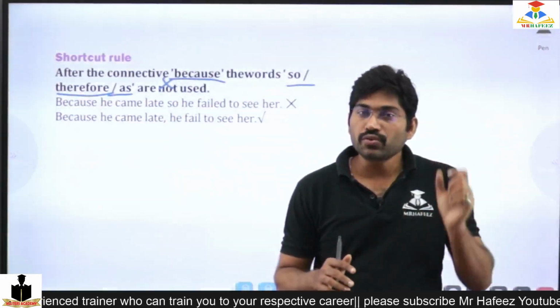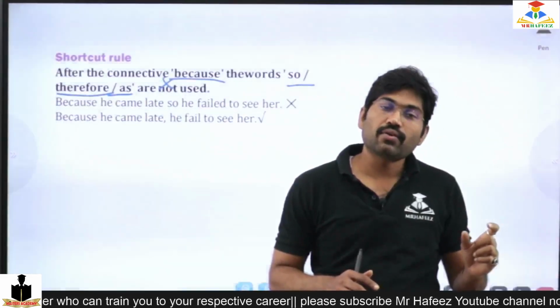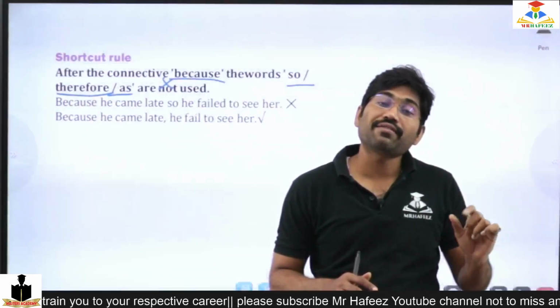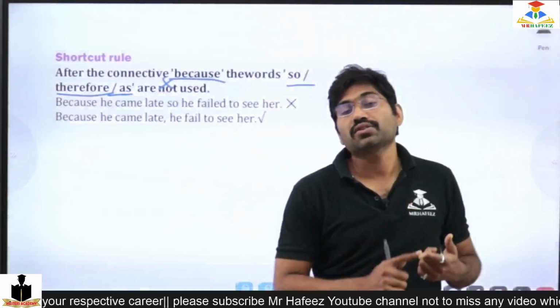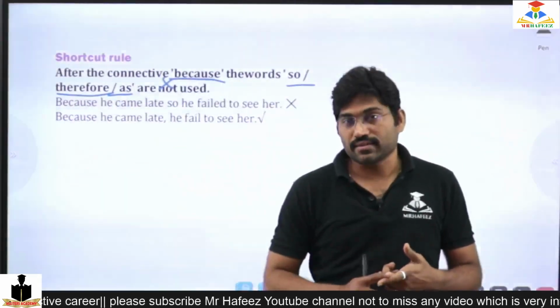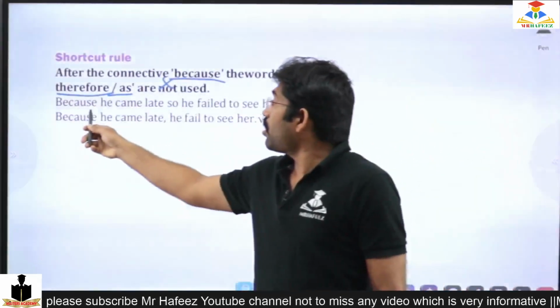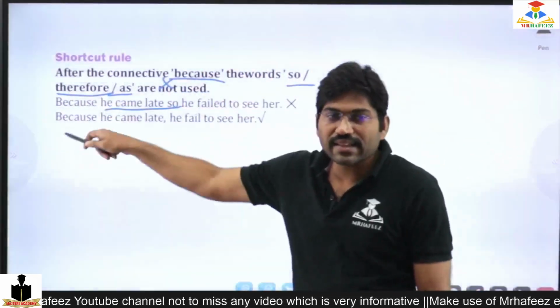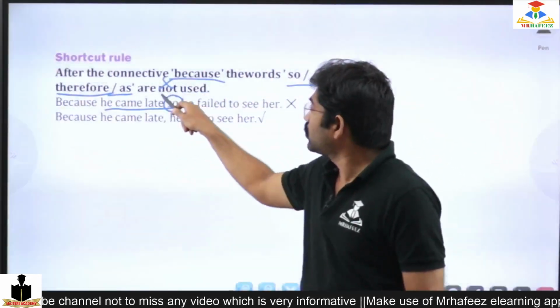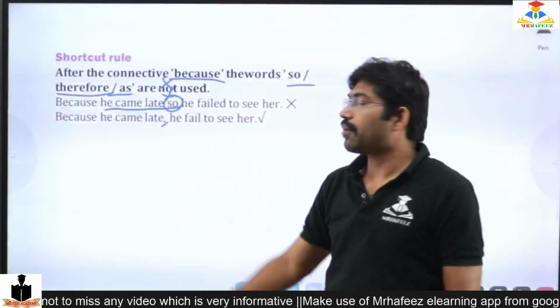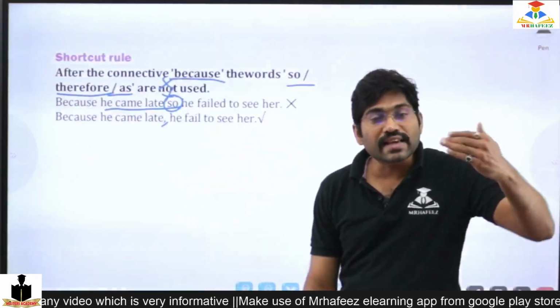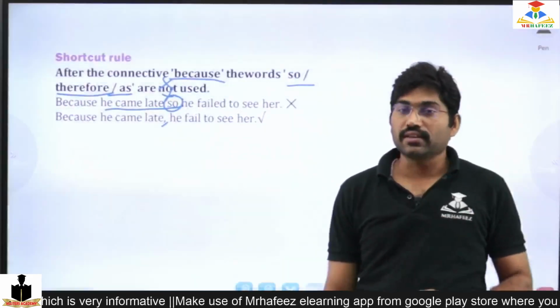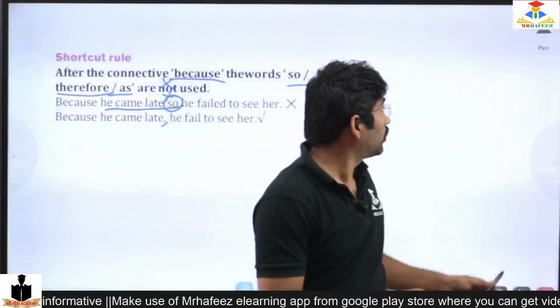In "because he came late", because is already there, so why use so? So should not be used, only a comma is enough. Because he came late, he failed to see her. So this is right.